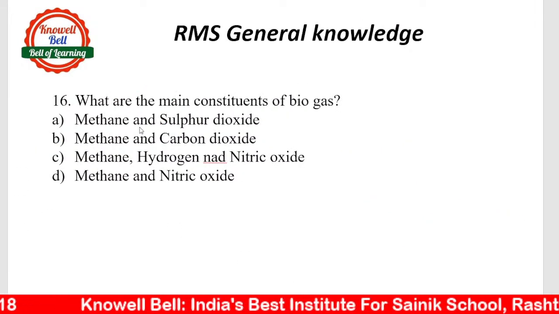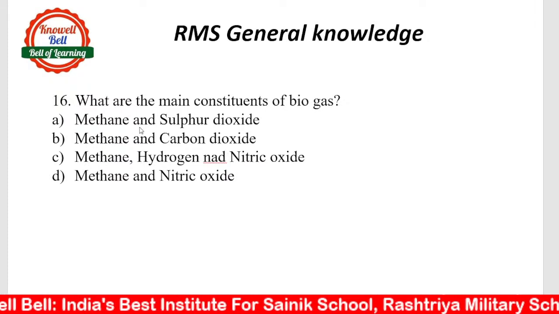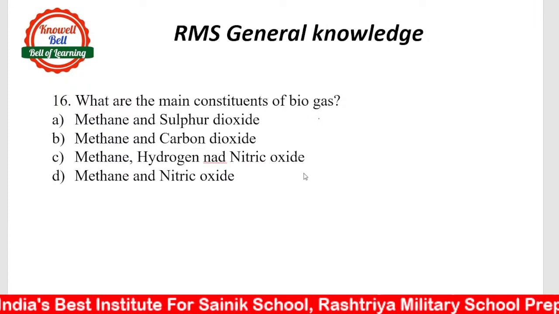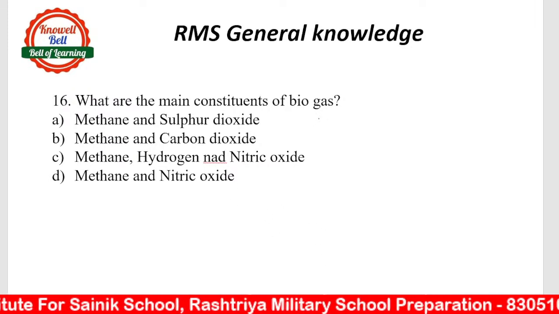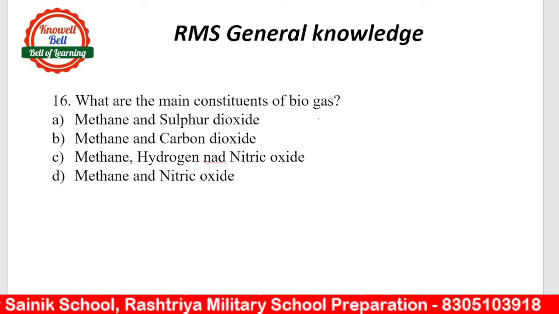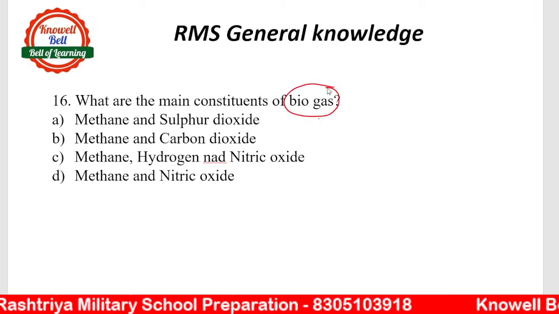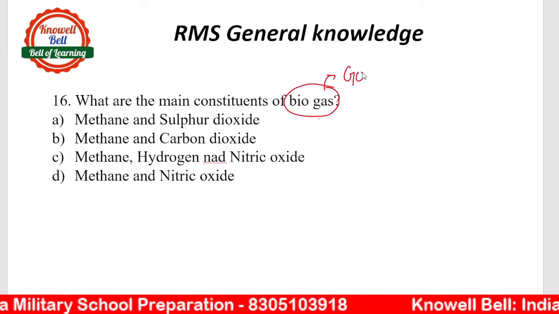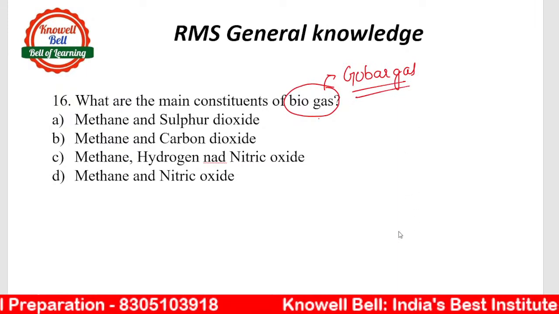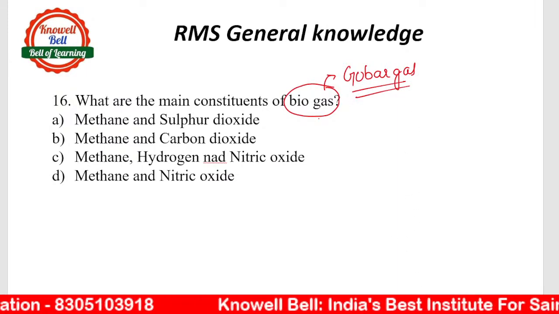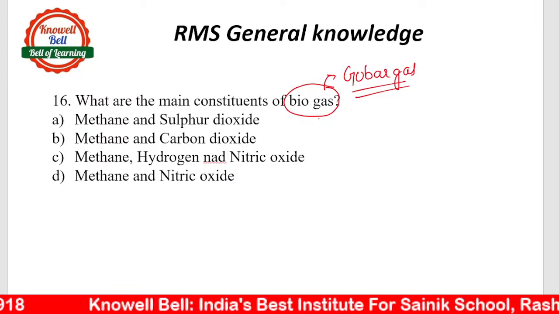Next question is, what are the main constituents of biogas? Methane and sulfur dioxide, methane and carbon dioxide, methane, hydrogen and nitric oxide, methane and nitric acid. So everyone, biogas is also known by the name of gobar gas. So what are the main constituents of it?